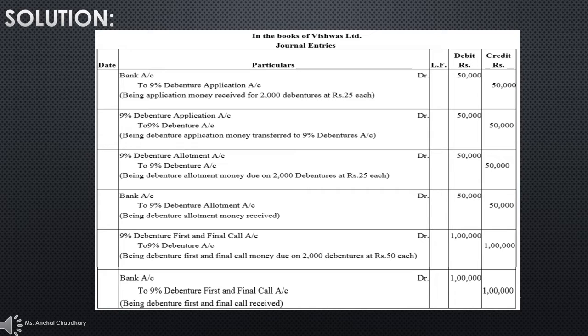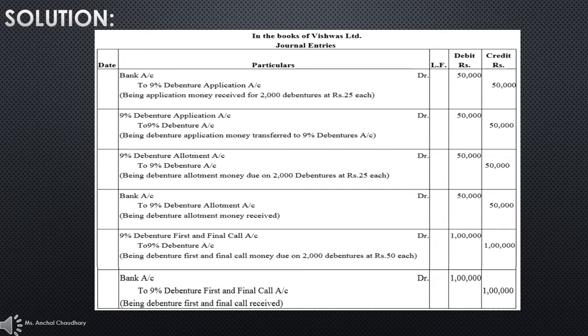So students, one thing I have to tell you here is that debentures are a kind of loan. Whenever you apply for a loan and you get the money, that will be transferred to your bank account, right? So here, bank account is debited, which means it is following the general rule of a real account. Bank is your real account. If we focus on the real account, debit what comes in, credit what goes out. So आपका amount कहाँ पर आ रहा है, the loan amount which you are receiving is coming into your bank account. So bank account will be debited, right?